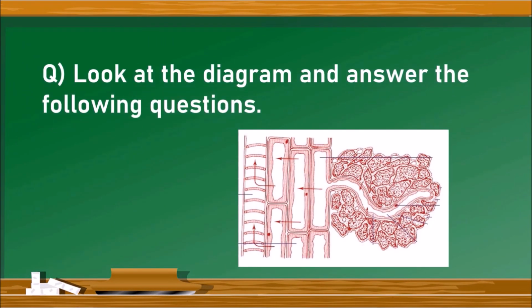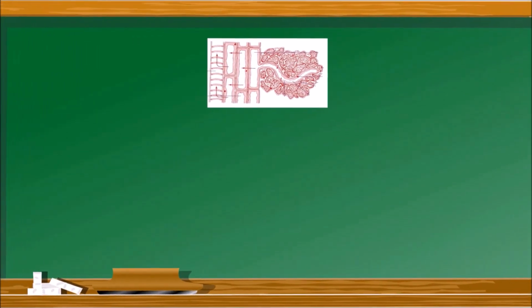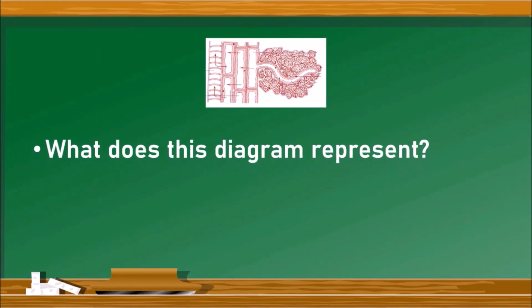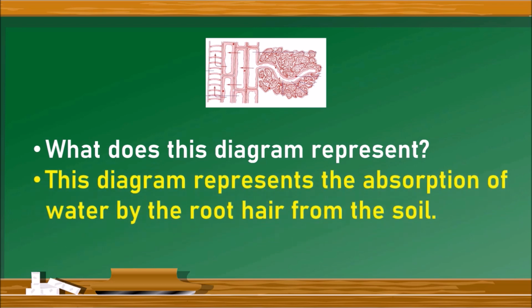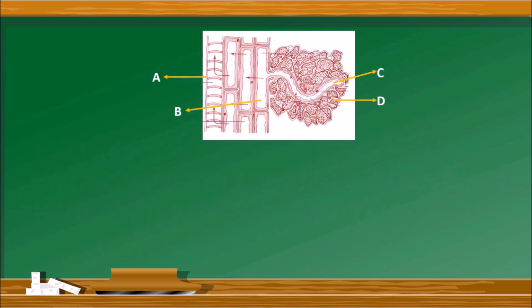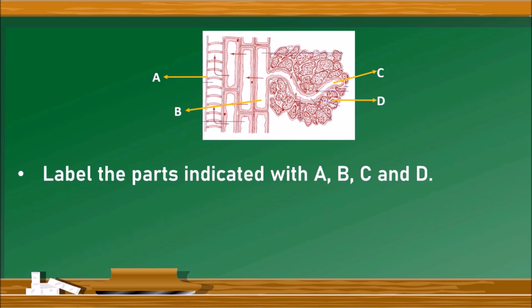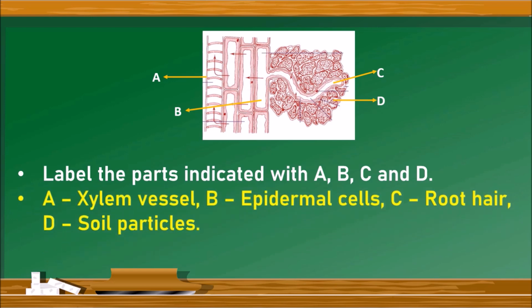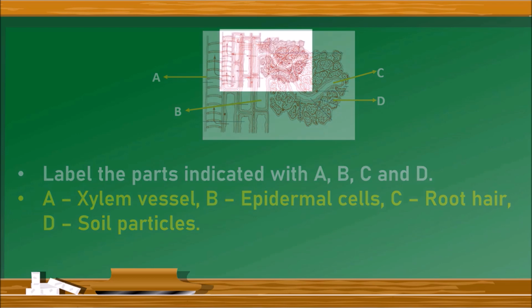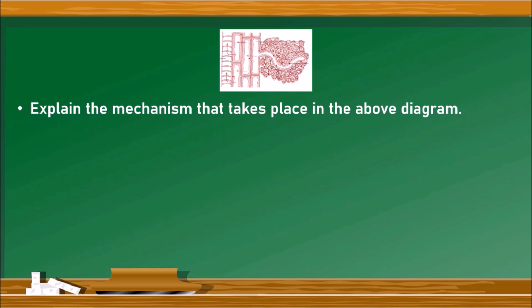The next question is, look at the diagram and answer the following questions. There is a diagram given representing the water absorption by root hairs. The first question is, what does this diagram represent? This diagram represents the absorption of water by the root hair from the soil. Next question, label the parts indicated with A, B, C and D. Here A is the xylem vessel, B is the epidermal cells, C is the root hair and D is the soil particles.